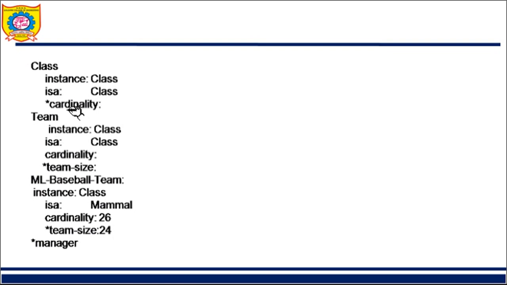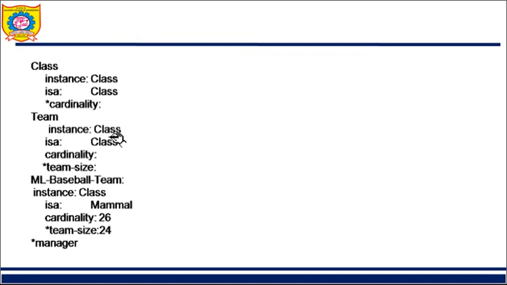Now which property to inherit? Cardinality, so of course cardinality is inherited here. A class passes inheritable properties down from superclass to its instances. So which property will it pass? It will pass the property which has a star. All those star properties will be given to its subclass. You can see default values are added at a few places and at a few places they are not added.